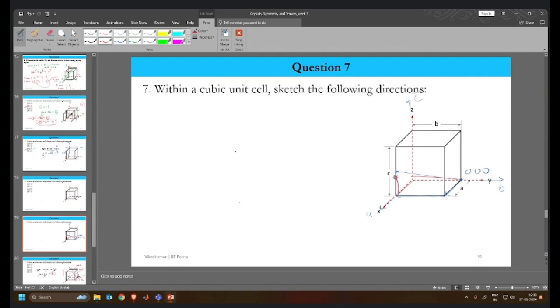So what are we going to get? In A it is 1 if we follow the blue one, and in the B direction we will get minus 1. And in the C direction we'll get 1 by 2. There can be more than two paths, right? But we should have the same indices: 1, -1, 1/2.